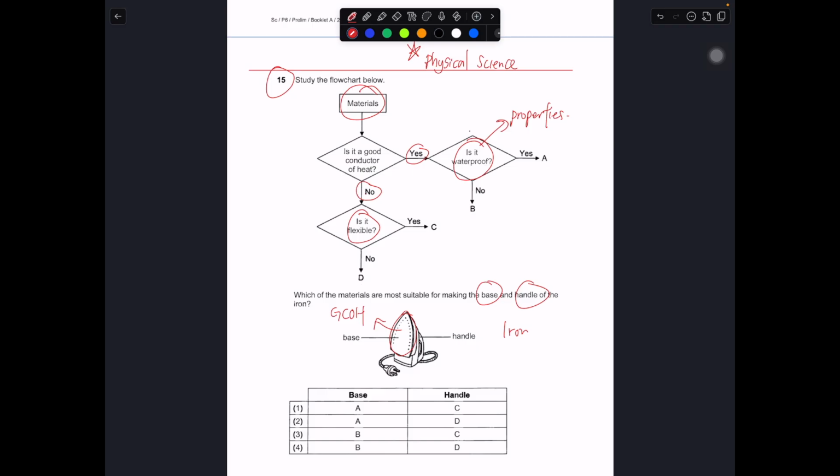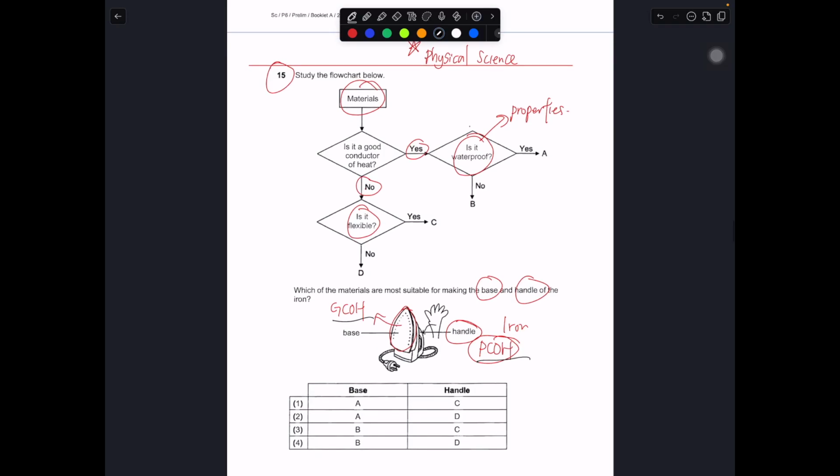And then for the handle, should it be a good conductor of heat? It should be a poor conductor of heat, because if it's a good conductor of heat, your hand over here, when you're touching this, it will feel very hot to the touch. Then you cannot even handle the iron. Of course, you cannot use the iron anymore. So it should be a poor conductor of heat, while the base should be a good conductor of heat.